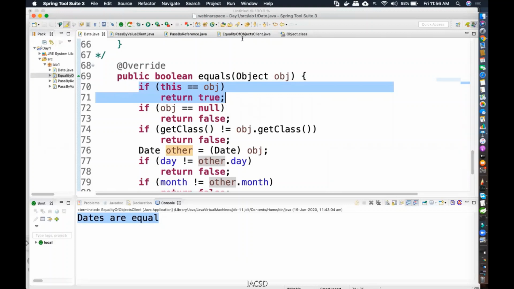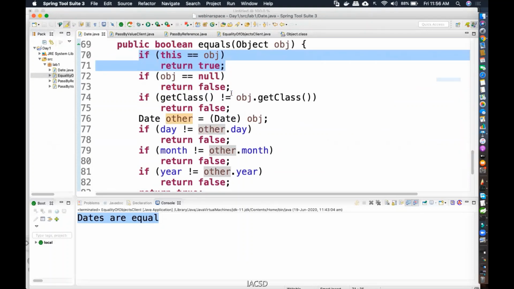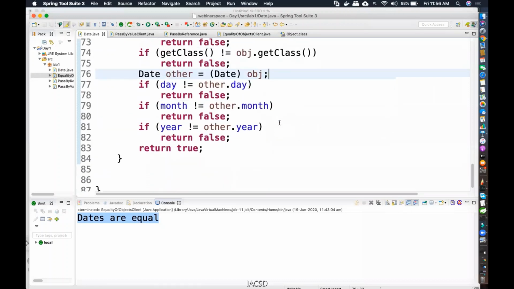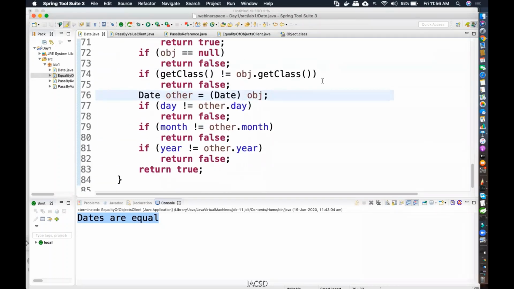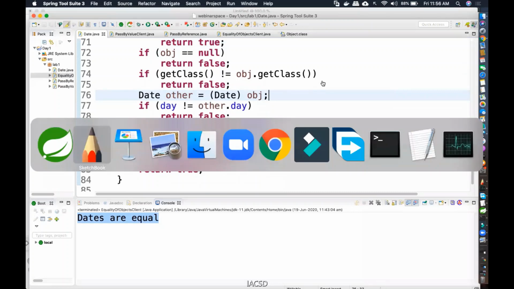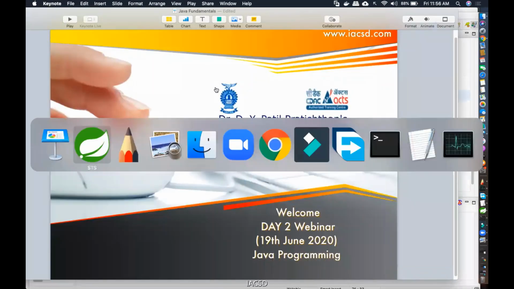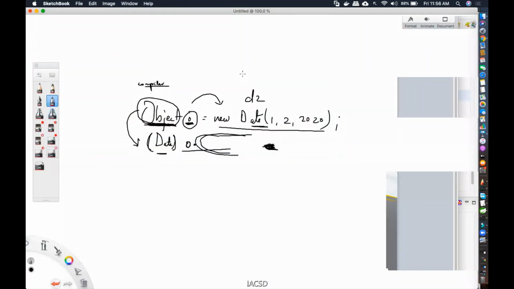So are you understanding equality of objects? Yes or no? If you understood, please type yes here. Okay, very good. Now we'll go ahead and consider the next topic, which is known as abstraction.